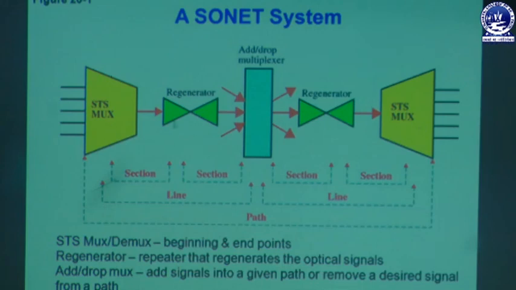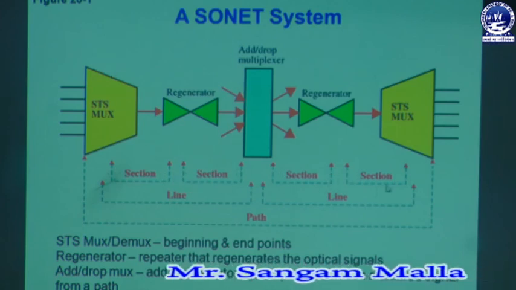In between these two multiplexers we also have a provision of adding or dropping a multiplexer, and there is a regenerator which connects the STS multiplexer with the add or drop multiplexer. Similarly, again the add or drop multiplexer to the STS demultiplexer. Whenever there is a connection between the STS multiplexer and regenerator, we call it a section. You can see that this is a section, this is another section, this is another section and this is another section.